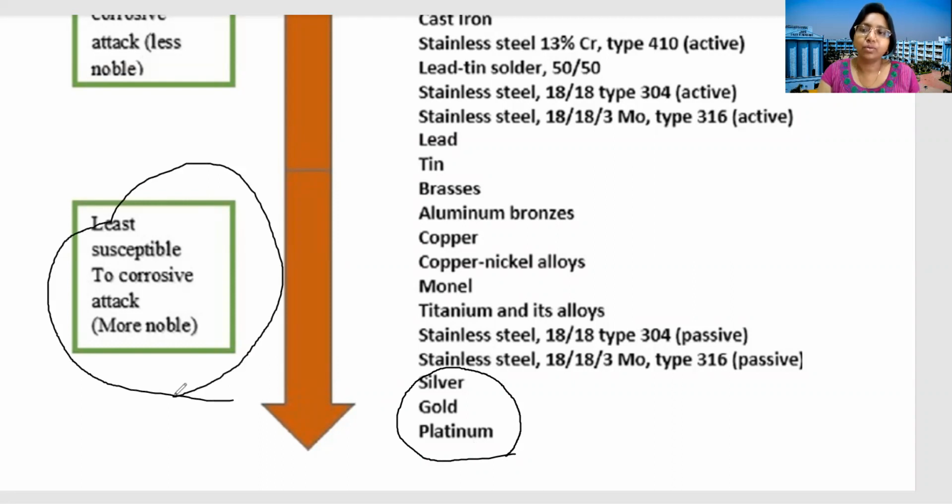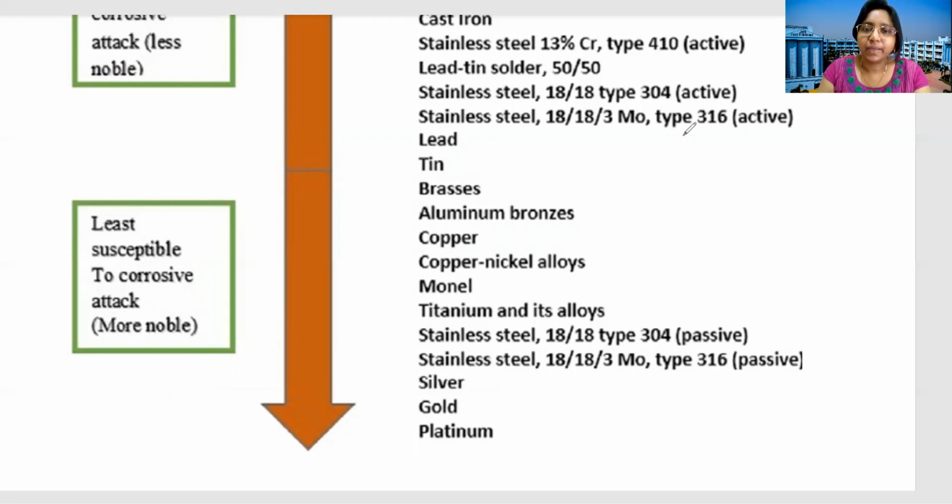They are more noble. So from this chart, we can understand which materials are susceptible to corrosive attack and which are not. It is very important when making any materials, any place like the model car or bridges. We cannot make them with noble materials, as it is highly costly.